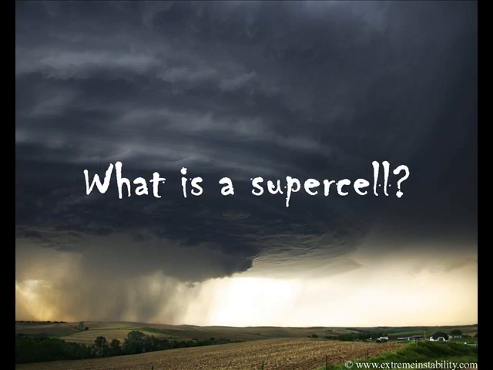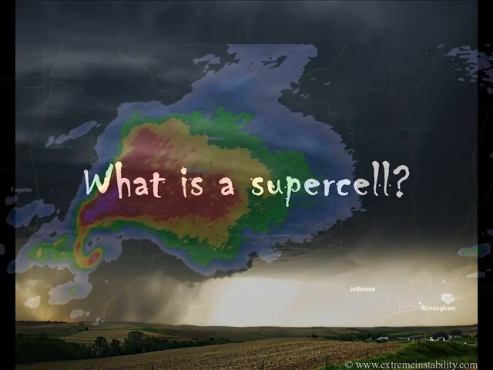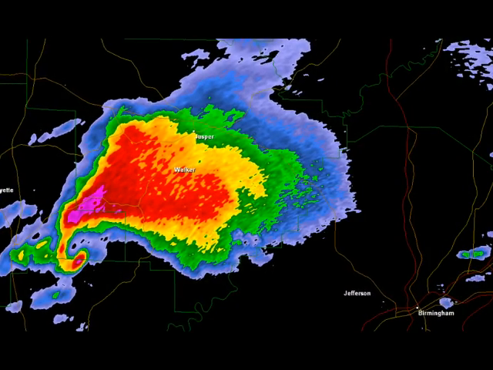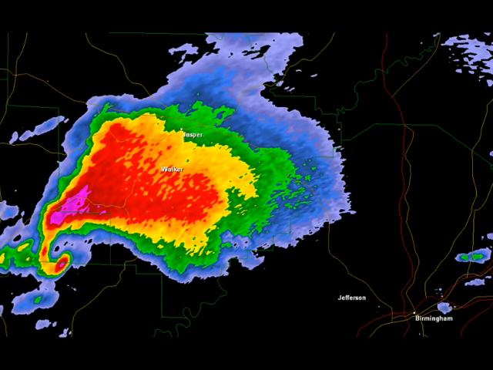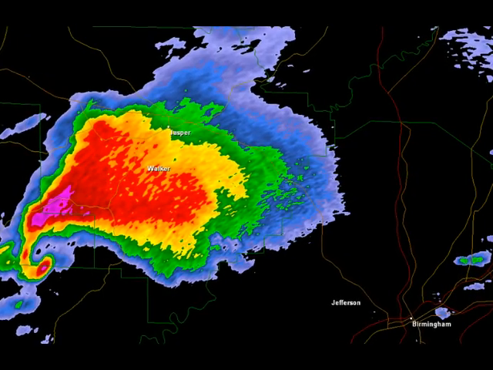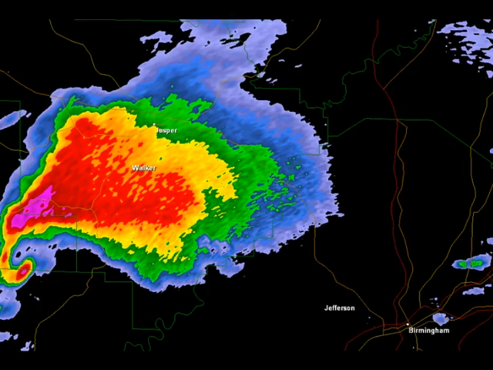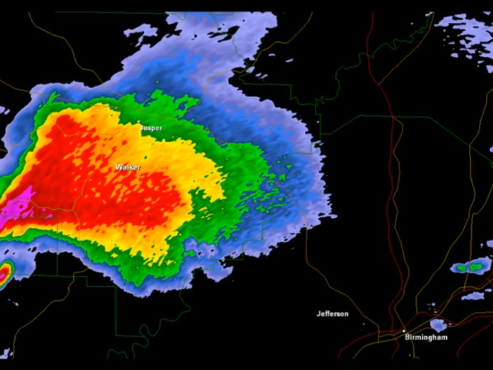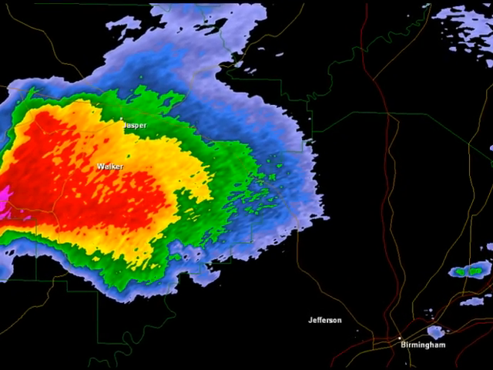What is a supercell thunderstorm? A supercell thunderstorm is a long-lived thunderstorm whose updrafts and downdrafts are in near balance. These storms have the greatest tendency to produce tornadoes that stay on the ground for long periods of time. Supercell thunderstorms can produce violent tornadoes with winds exceeding 200 miles per hour.